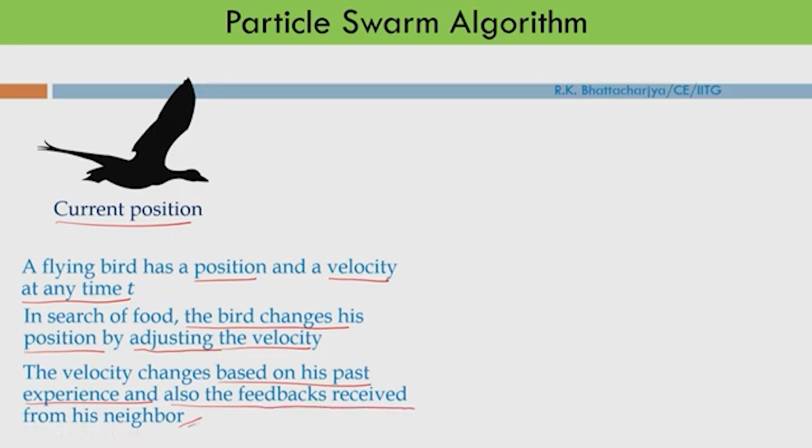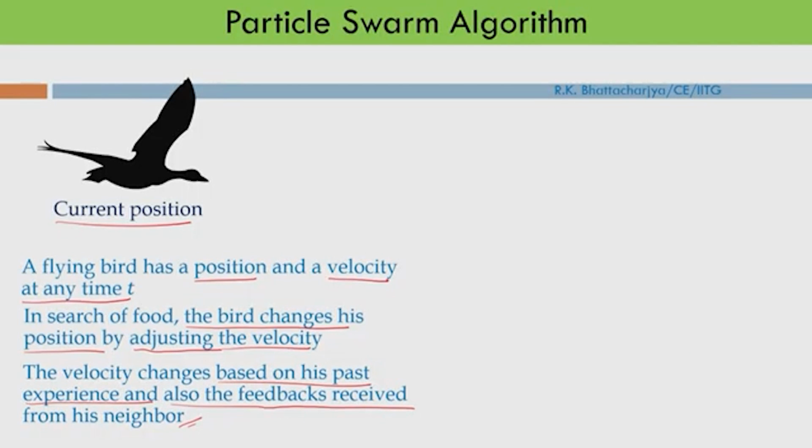So the bird is changing his velocity based on his past experience. He actually has memory. He is storing all his past locations, that is his personal experience, as well as getting information from his neighbors. Therefore he is changing his position based on his past experience and also the feedback received from his neighbors.